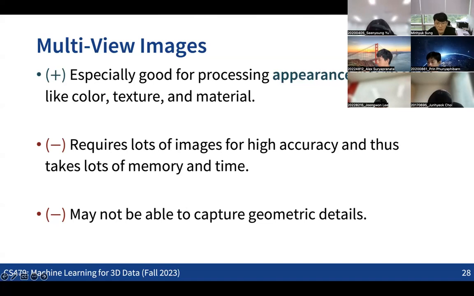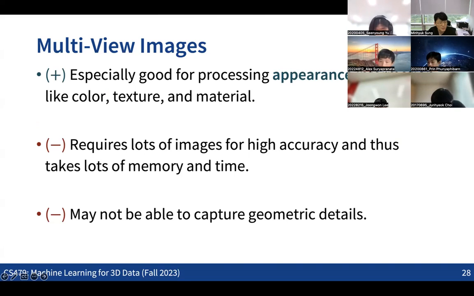Obviously, the downside is that if you want really good results, meaning high accuracy, in many cases we need to render the 3D models not into a single view, but into multiple views. Typically, with more images we can get better accuracy in many tasks, which means we might need lots of images for the same object.